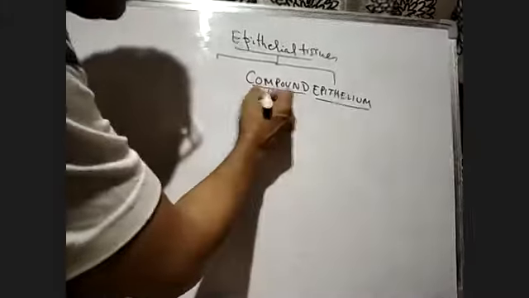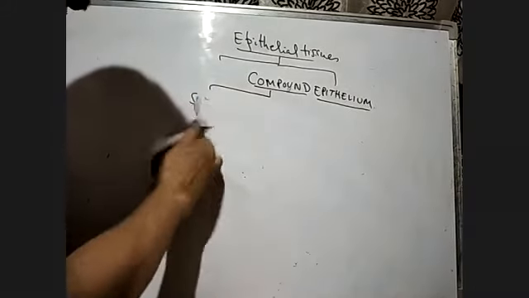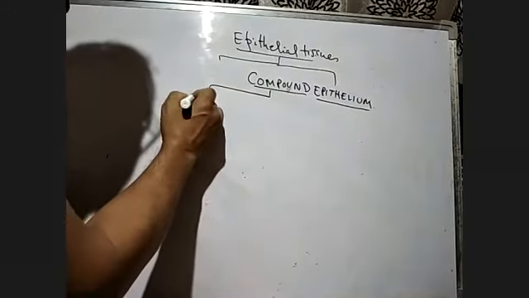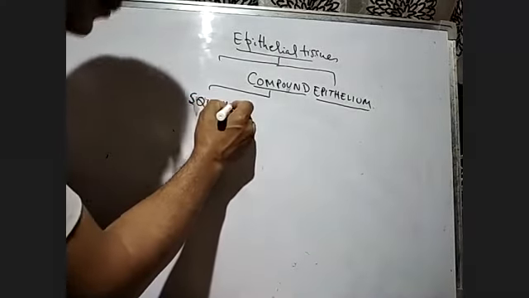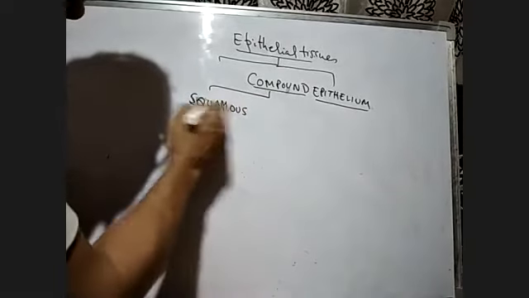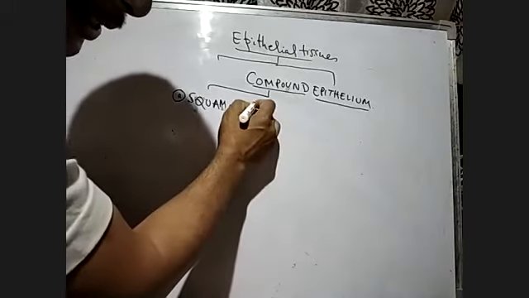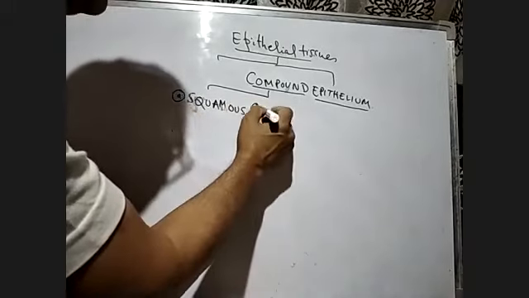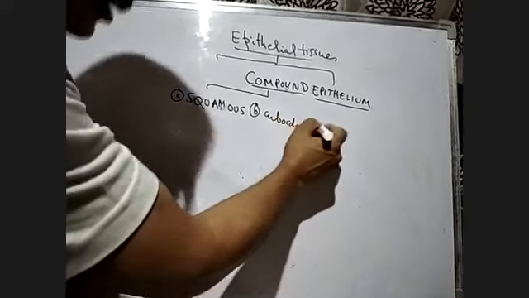So we write here: number A, squamous. Number B will be cuboidal.